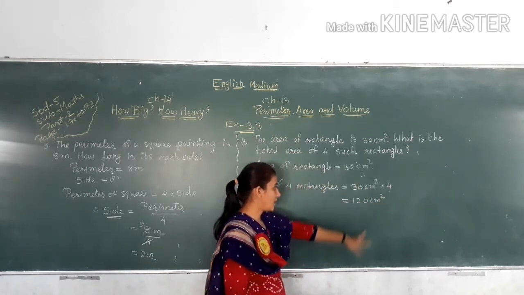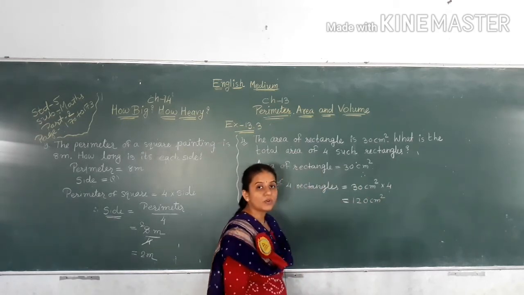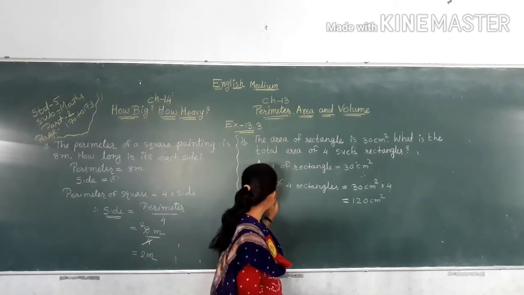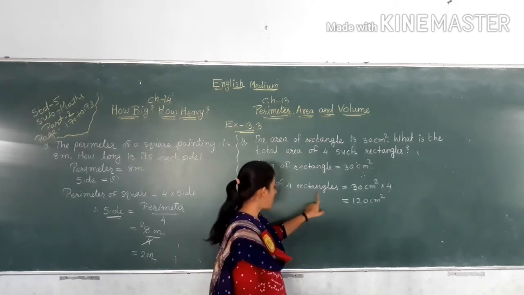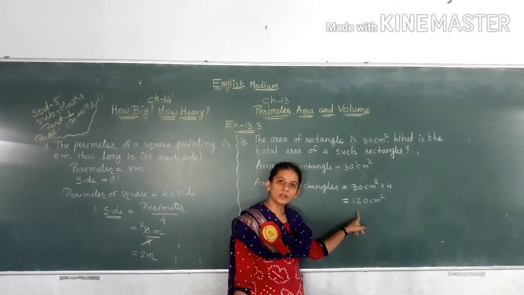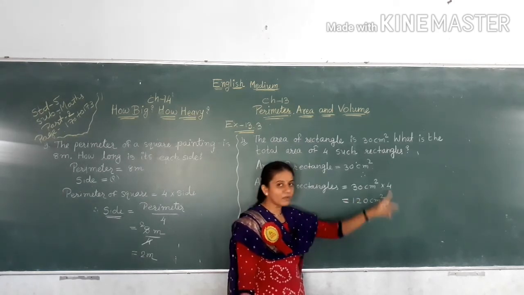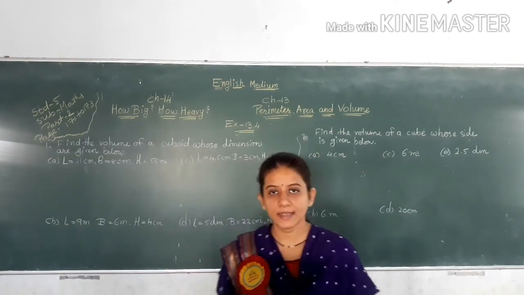30 centimeter square multiply 4 is equal to 120 centimeter square. So the area of 4 rectangles is equal to 120 centimeter square. Now next exercise number